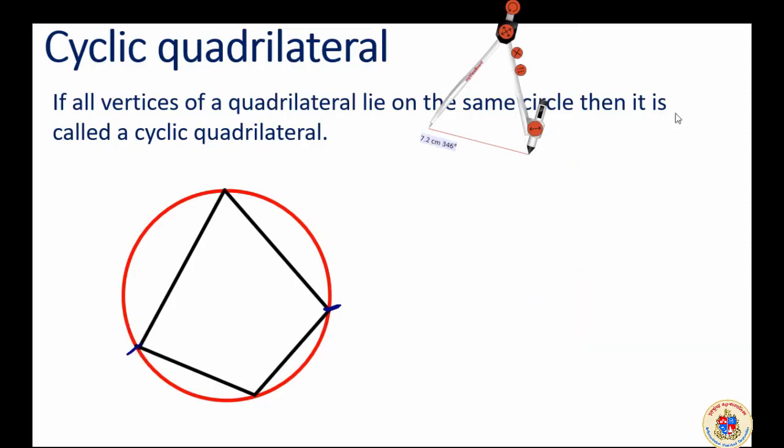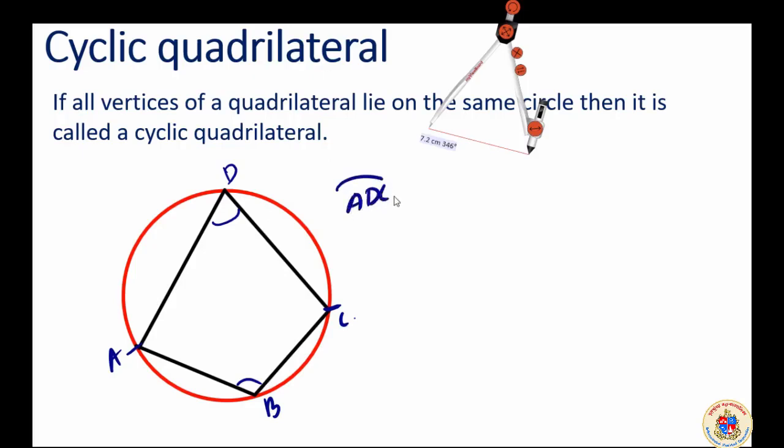I am going to name the arc A, B, C, D. There is an angle ADC and angle ABC. There is also arc in the name of ADC.